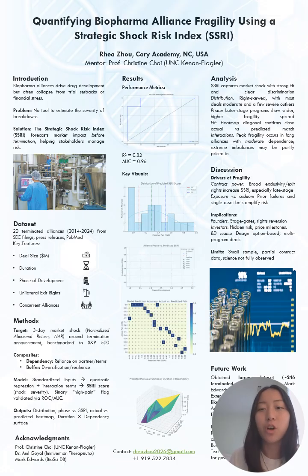OLS was used to solve for the coefficients, or the weights for each variable, to minimize the sum of squared errors between predicted and actual NAR. The output was the SSRI formula, an interpretable equation where each coefficient shows both direction, so positive or negative, and strength of effect, which is the magnitude or the actual quantity. So now it's a good time for me to break down what the NAR is, normalized abnormal return.